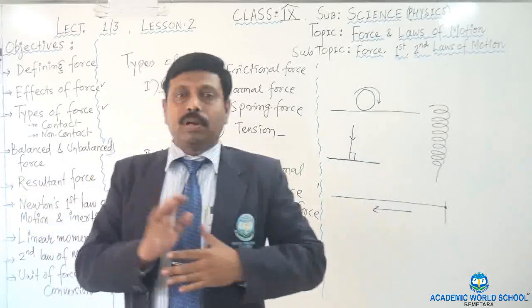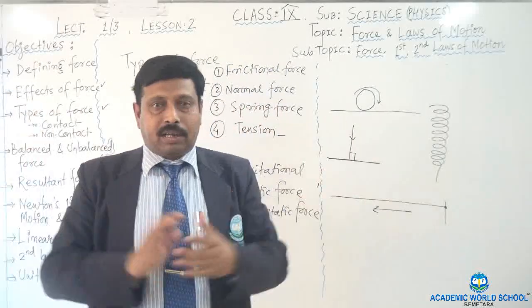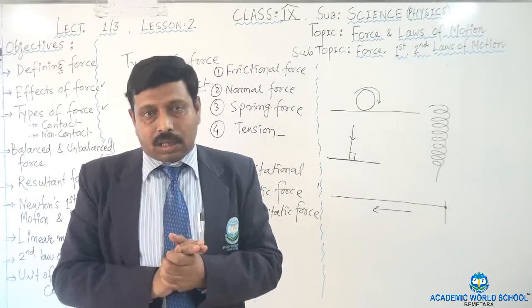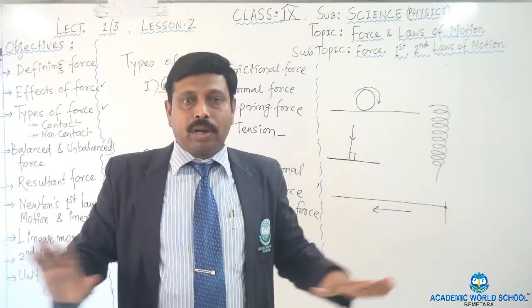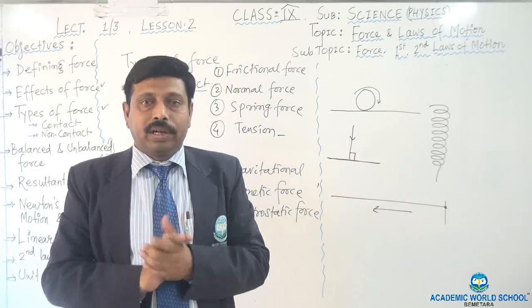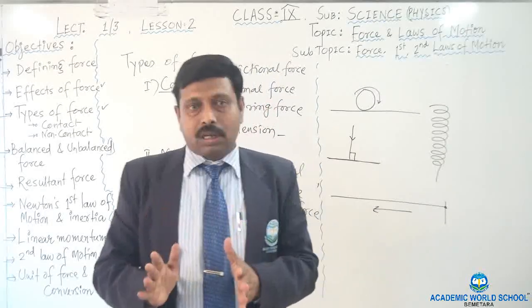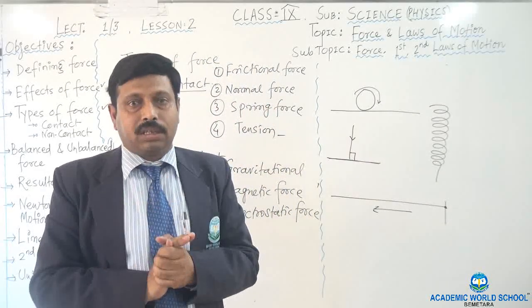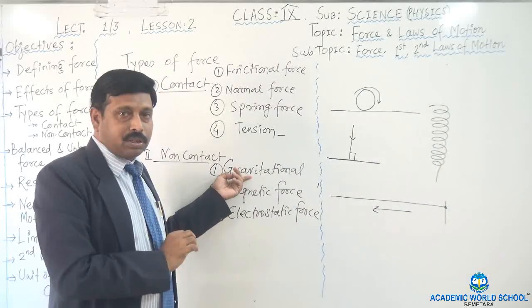You can take the example of the solar system. In our solar system, the planets are hanging. There are the planets and the sun. They are in the solar system, they are hanging, but they are not falling down. Why are they not falling down? They are not falling down because the planets and the sun have a force of attraction. That force of attraction is known as gravitational force.